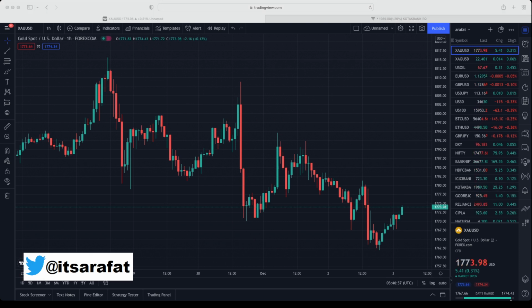Today we have plethora of data. We have average hourly monthly earnings from US non-farm payroll numbers, US unemployment rate, US final services and US ISM services and US monthly factory orders. So there are too many data to handle. So make sure you have a very strict stop loss if you have any position in market, especially when the data is due. We will be discussing all the data in our live stream.